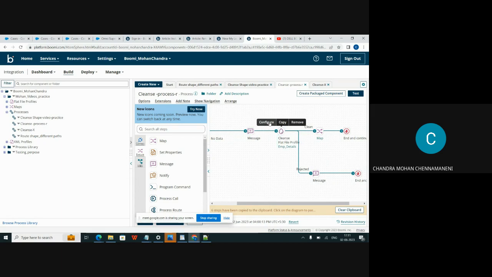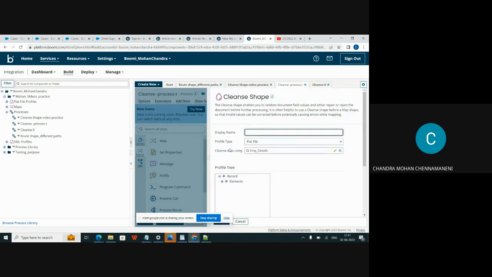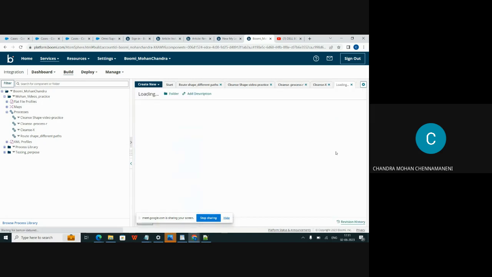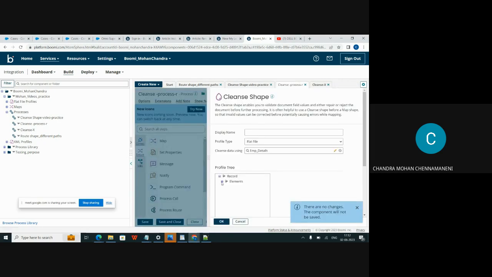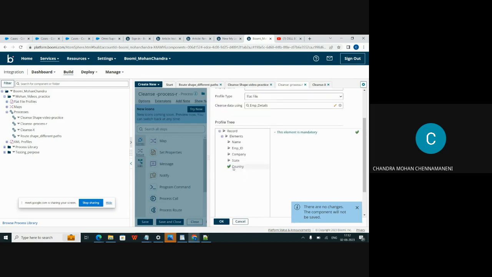Now I'm selecting the clean shape. I'm selecting the profile type as flat file. For cleanse data, I have already created the flat file. Expand the element details and expand the elements. This element is mandatory. Click on here.